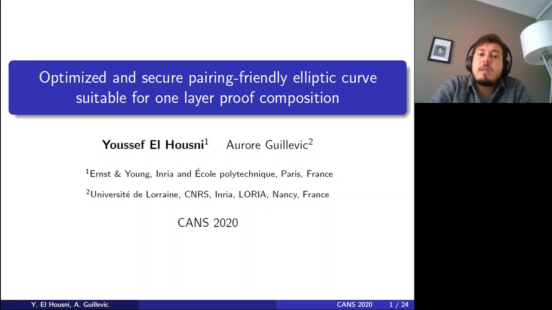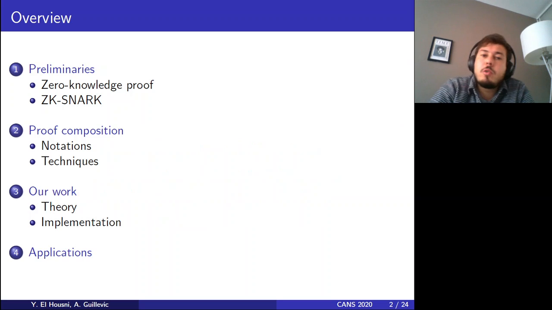So the paper title is Optimized and Secure Pairing-Friendly Elliptic Curves Suitable for One-Layer Proof Composition. Very simply put, we propose a new pairing-friendly elliptic curve that is suitable for a very specific problem that we explain. So we put this into context.